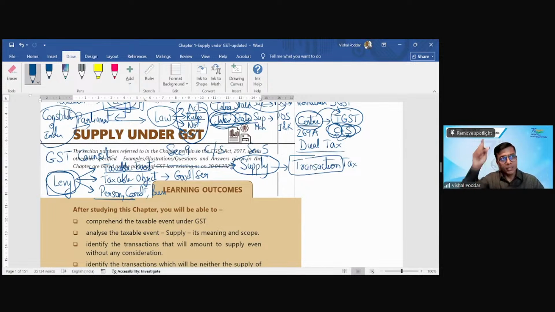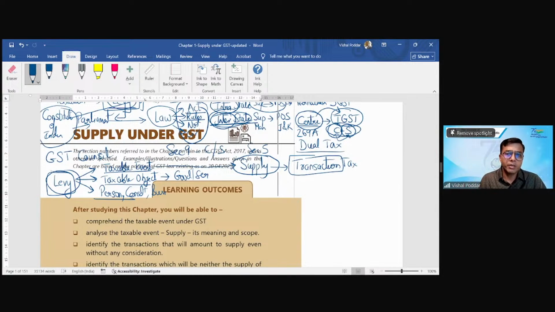Rather, at the end of the year, we make a total summary of all the transactions, classify it under 5 heads, and under each head find out the net effect of all the transactions that have happened during the year. So income tax law is not a transaction tax, but GST, service tax, excise, VAT, and even customs, which is part of our syllabus, are all transaction taxes.